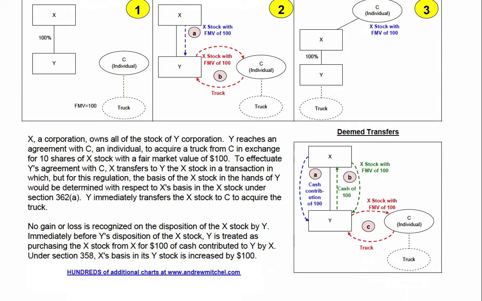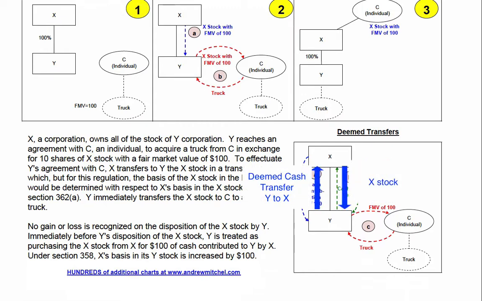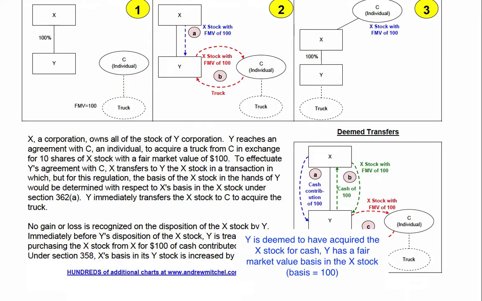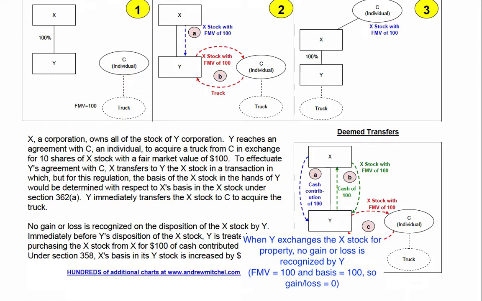However, in this circumstance, the regulations contain a special rule to deem certain transfers. First, X is deemed to contribute cash to Y, then Y is deemed to transfer the cash to X in exchange for the X stock. Since Y is deemed to have acquired the X stock for cash, Y has a fair market value basis in the X stock. When Y exchanges the X stock for the property, no gain or loss is recognized by Y.